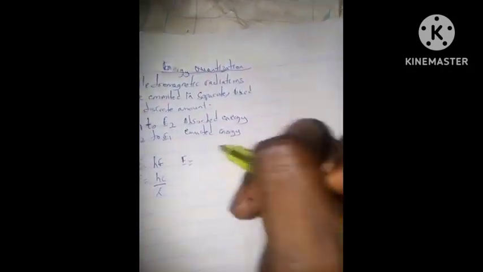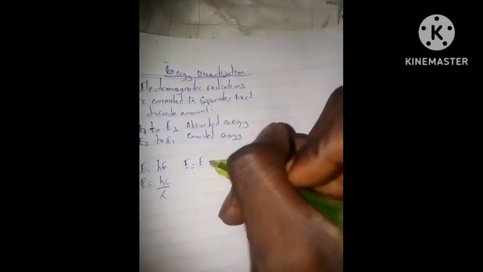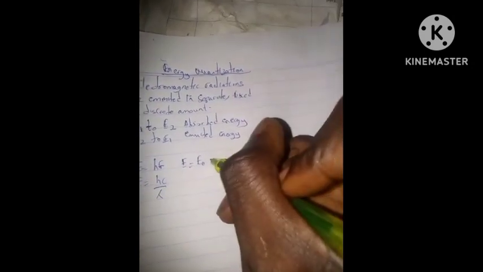Under this topic, energy conservation, we have these formulas. We have E is equals to hf. We have E is equals to hc over lambda. We have E is equals to initial energy E naught minus final energy.